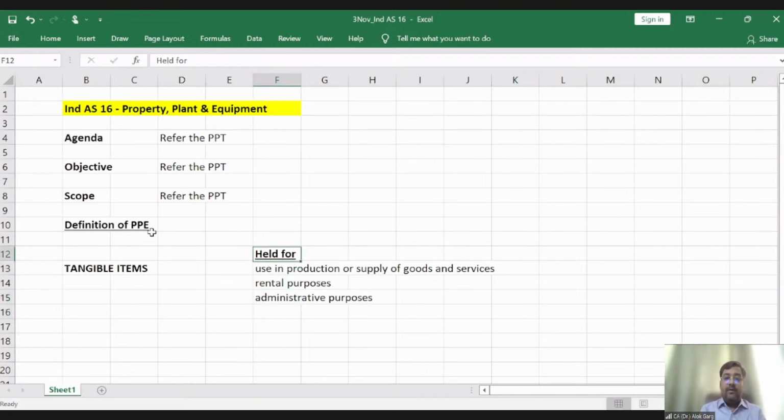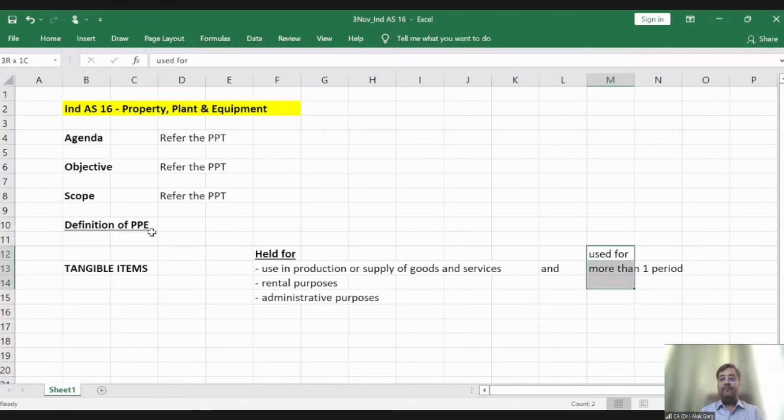Held for use in production or supply of goods and services, right? Held for rental purposes, right? Or held for administrative purposes. And it has to be used for more than one period. So my dear friends, this is the definition of PPE.